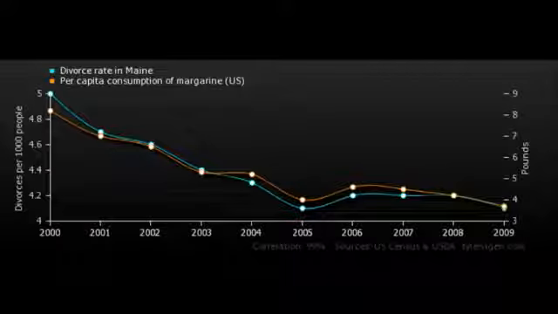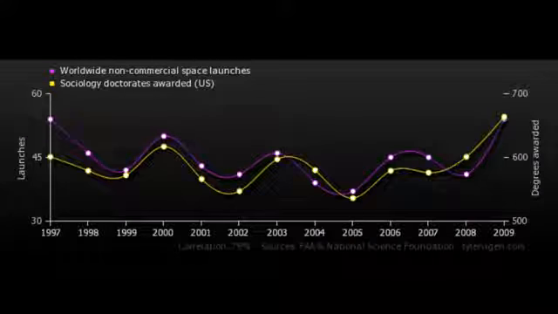You might have seen some of my charts based on a program I wrote to find correlations between completely unrelated sets of data. For example, there's a correlation between the divorce rate in Maine and the per capita consumption of margarine in the United States. And there's a correlation between the number of worldwide non-commercial space launches and the number of sociology doctorates awarded in the United States. But what do those mean?